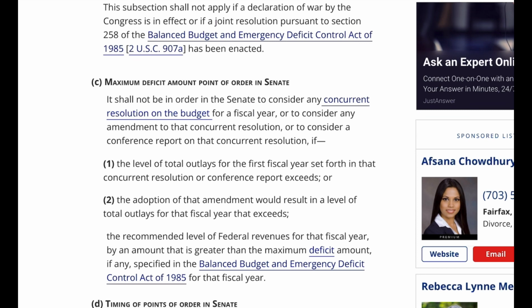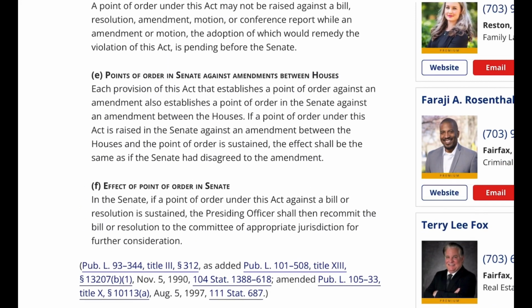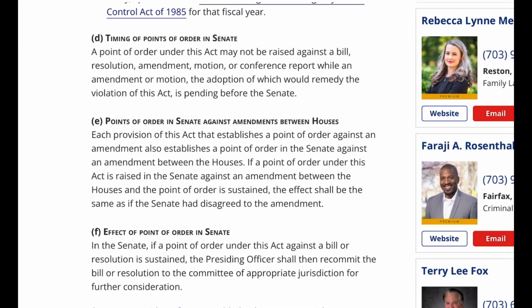D. Timing of points of order in Senate. A point of order under this act may not be raised against a bill, resolution, amendment, motion, or conference report while an amendment or motion, the adoption of which would remedy the violation of this act, is pending before the Senate. E. Points of order in Senate against amendments between houses.